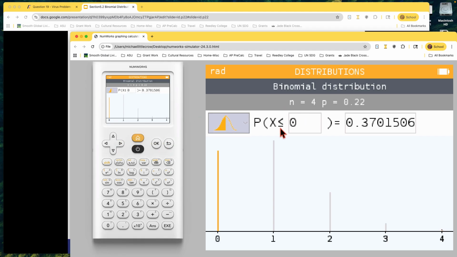But notice, since it's less than or equal to, I don't want to put a 2 in here. I want to put a 1, because fewer than 2 would be 1 or 0. And when I do that, I see I got 1 or 0. If I forgot and put in the 2, I would see down here the 2 was included, and I'd go, wait, no, I didn't want that one. So check the visual part as well. 78.7% chance of getting 0 or 1 person.